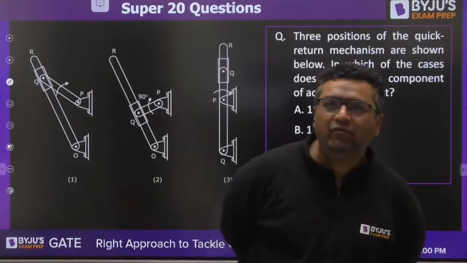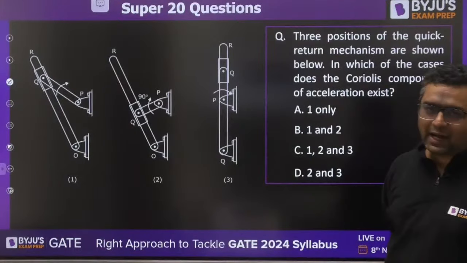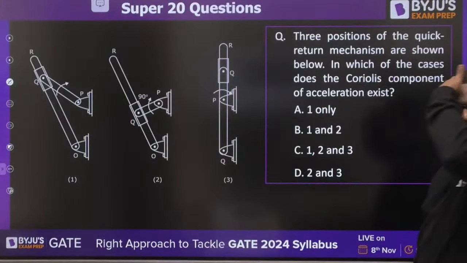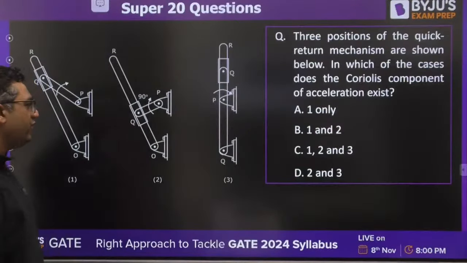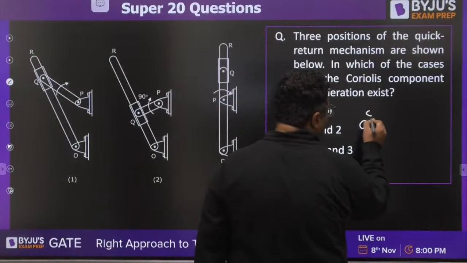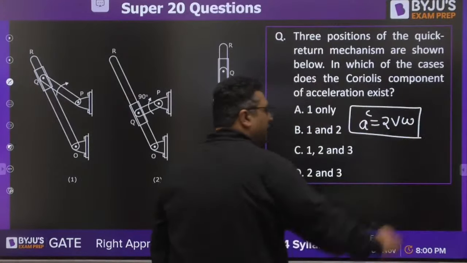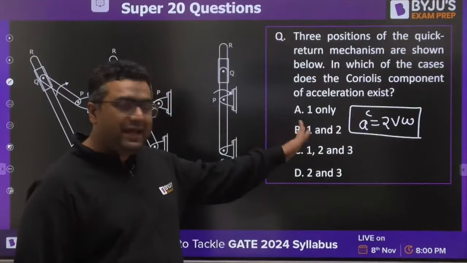Mani is saying B, Vineet, Narsima is saying A, Hania is saying B. Okay. So my dear, they are asking about the Coriolis component of acceleration. I would like to tell you the Coriolis component of acceleration is given as 2 into V into omega. So if either V or omega becomes 0, then the Coriolis acceleration will be 0.